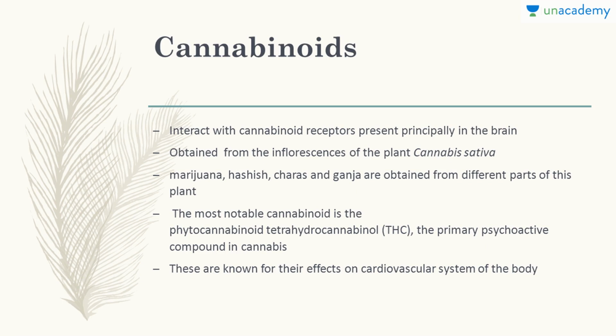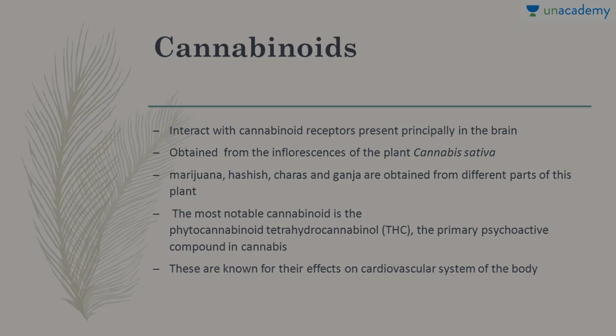You don't need to memorize that. The most notable cannabinoid is THC, the primary psychoactive compound in cannabis. You don't need to remember this name. Just keep this at the back of your mind, so that if by mistake it comes in the examination, then you can just mark it. These are known for their effects on the cardiovascular system in the body.